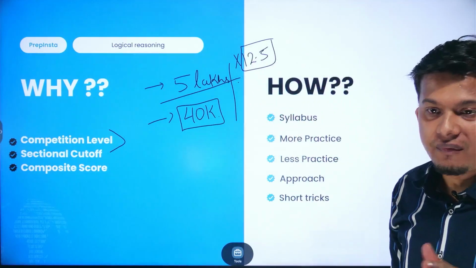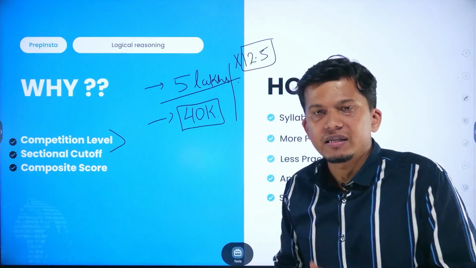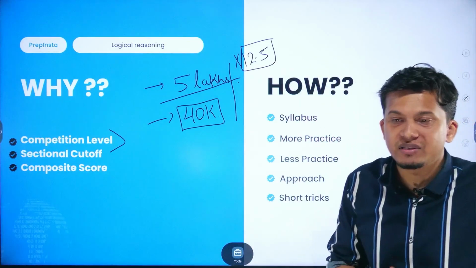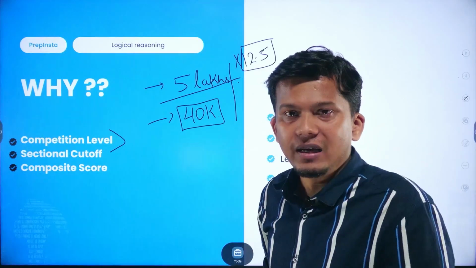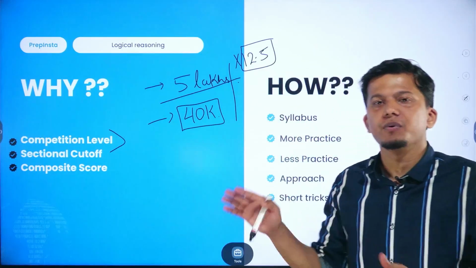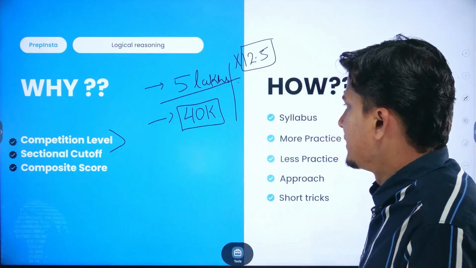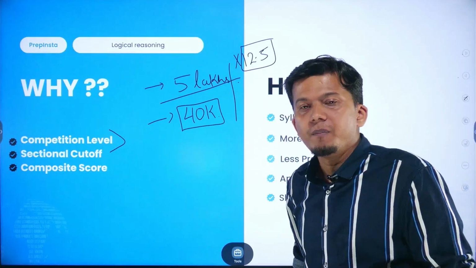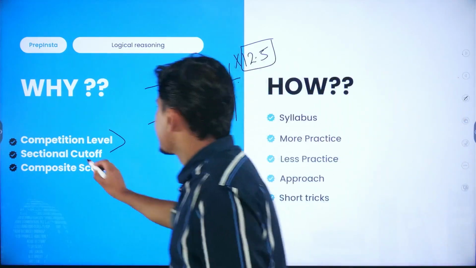So the competition level is cutthroat, and in order to beat the other students in the competition, your strategy should be that you should take a lead, and your method or your approach should be far different from these particular students. So for that matter, you have to maximize your scores in reasoning as well. Then there is a provision of sectional cutoff.